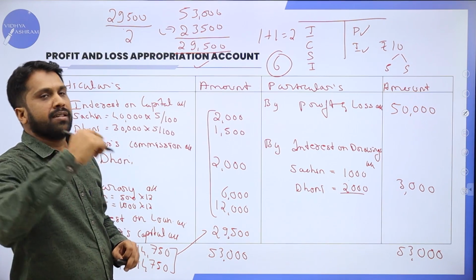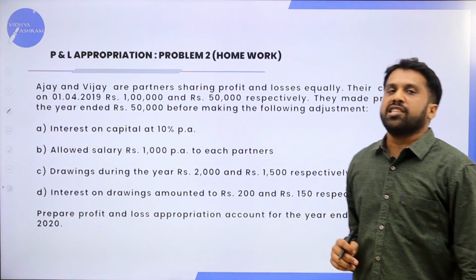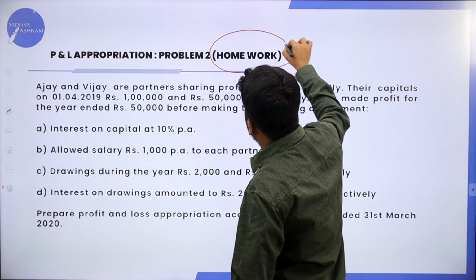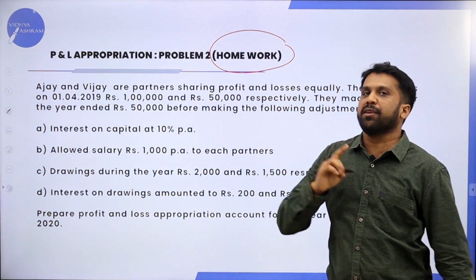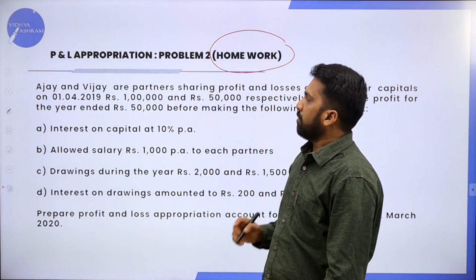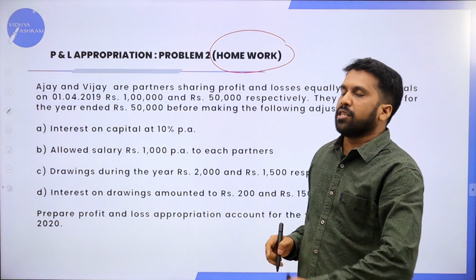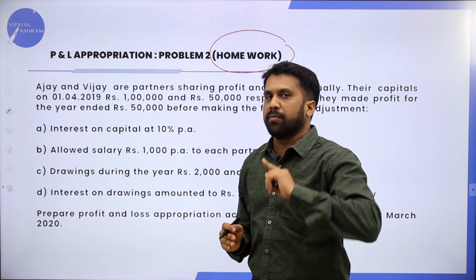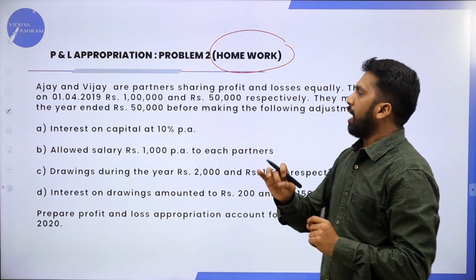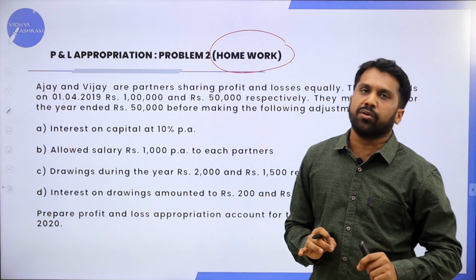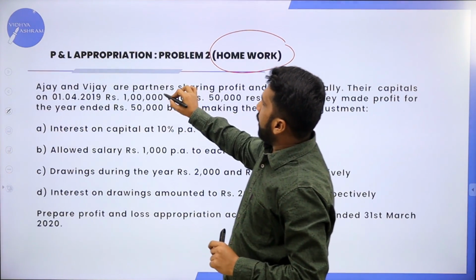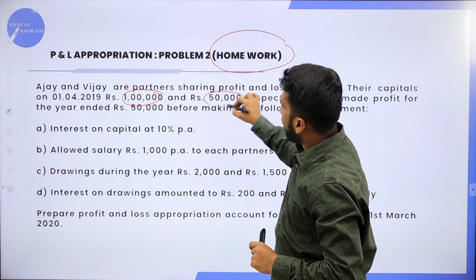We'll go for the next one. Now, this is problem number 2. This will be homework for you. Now, this is exactly similar to your last problem. Whatever adjustment you had in problem number 1, the same adjustment you have in problem number 2 also. But the numbers are different. Now, you have the capital of 2 partners.